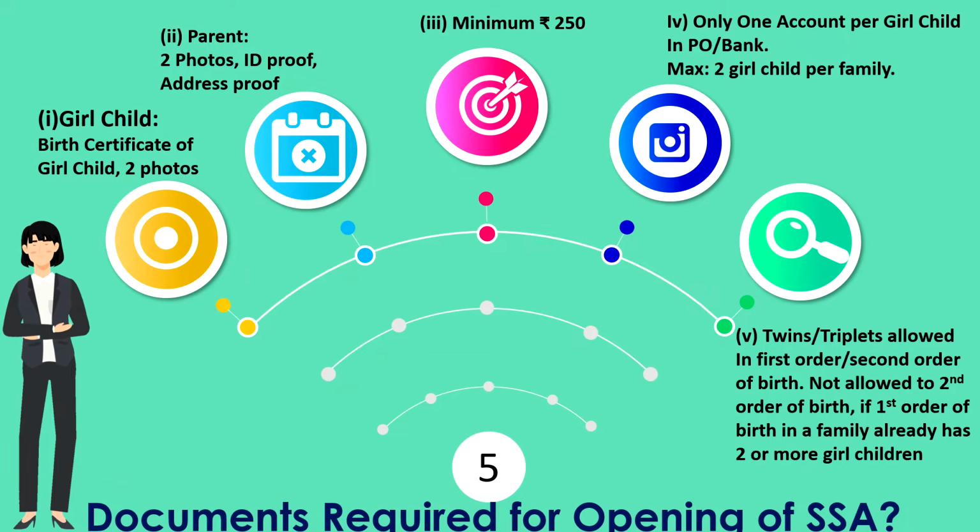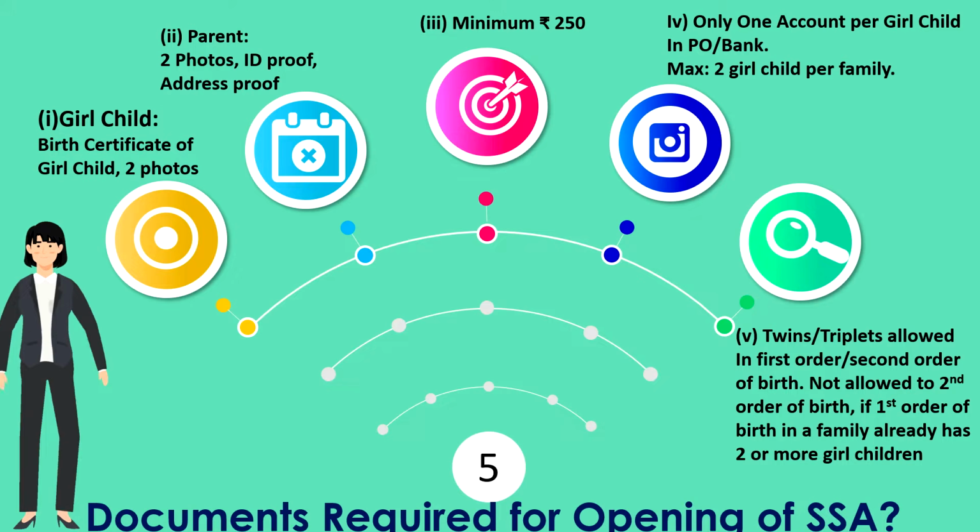However, whenever there are twins or triplets, they are allowed. And one more condition is that in the first order or second order of birth, if there are twins or triplets, they are allowed. But in one case it is not allowed, that is, it is not allowed for the second order of birth if the first order of birth of the family has already 2 or more girl children.